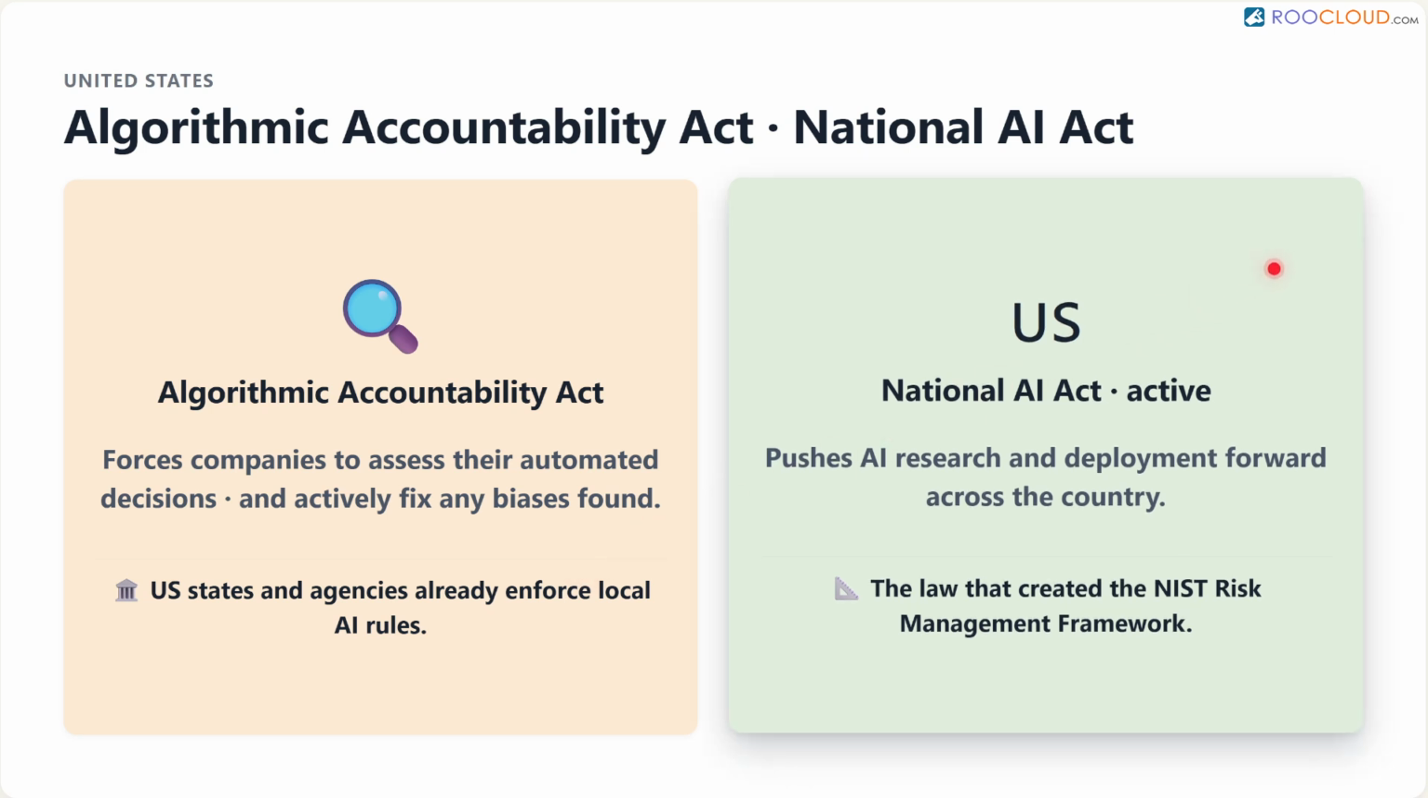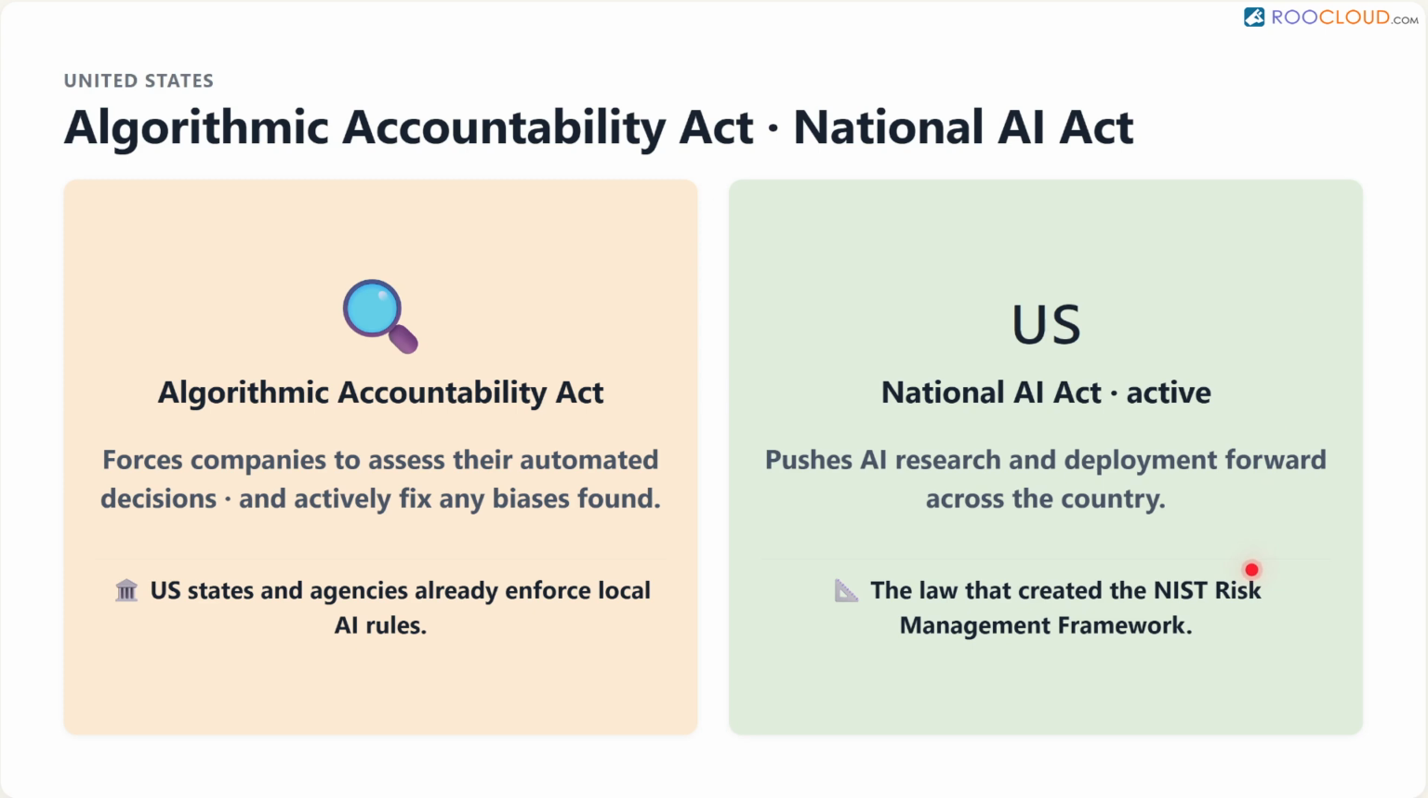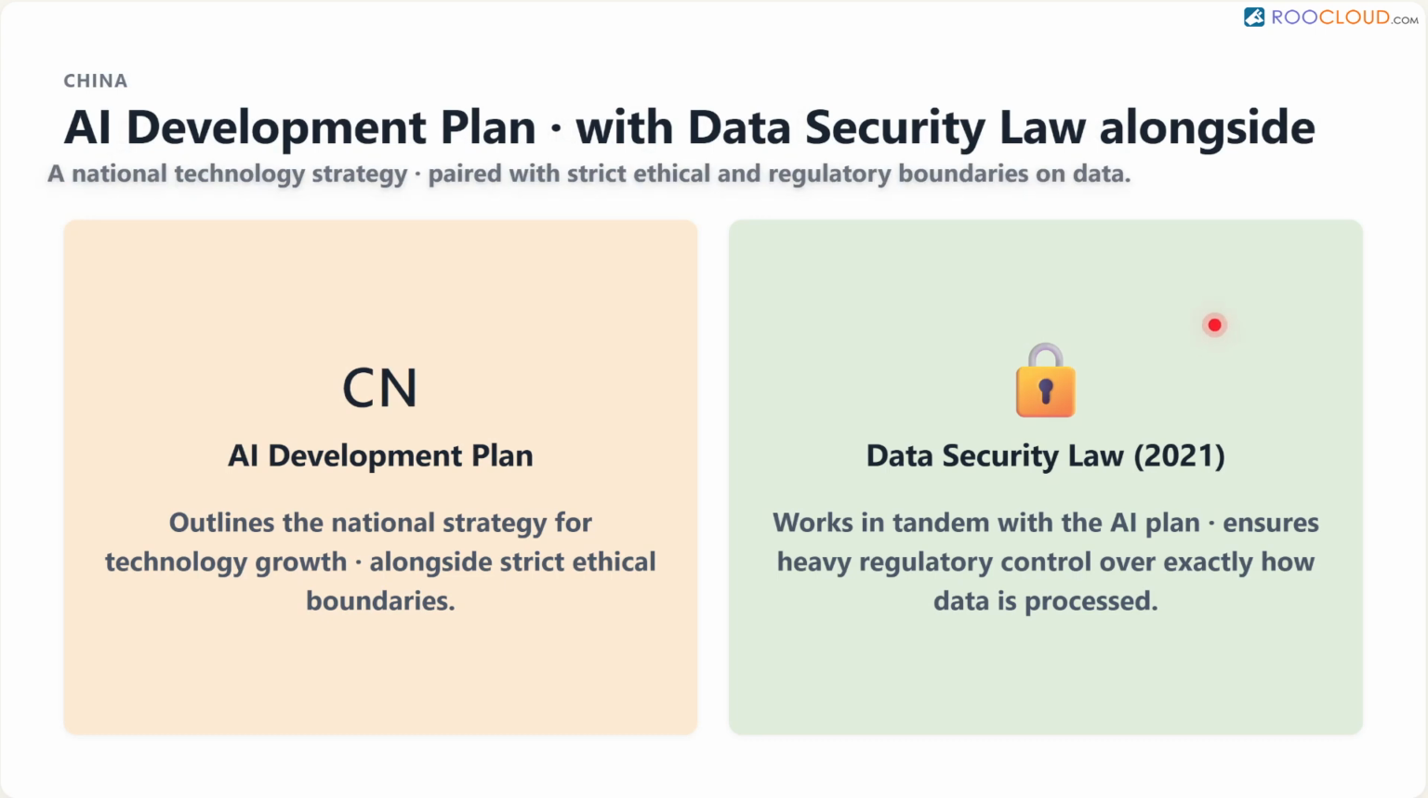Also in the United States, we have the Active National AI Act. This active law is designed to push forward AI research and deployment across the country. Importantly, it was the legislative driving force that required the creation of the NIST Risk Management Framework we discussed a few moments ago. Finally, in China, there is the AI Development Plan.